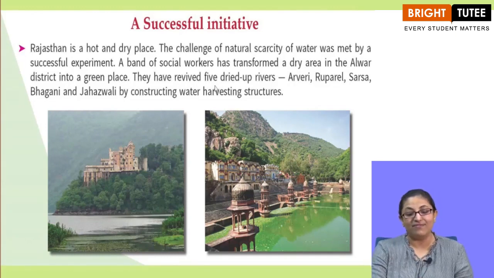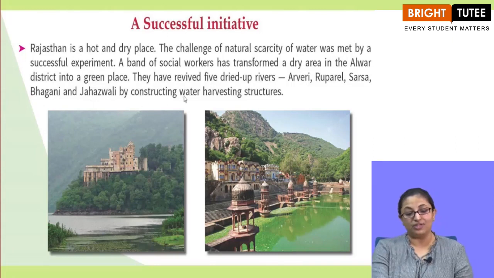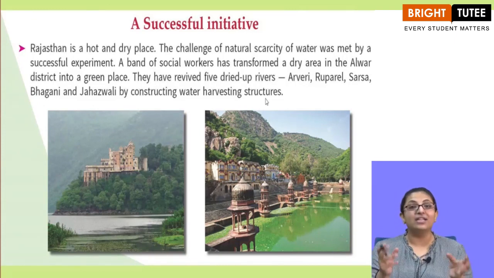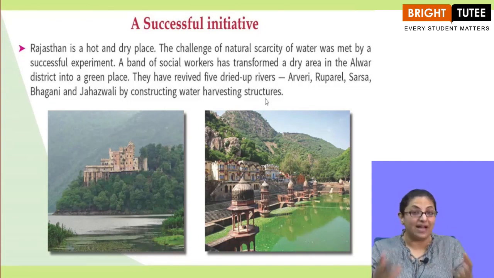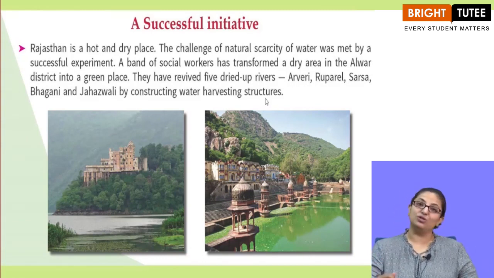They have revived 5 dried up rivers: Arveri, Ruparel, Sarsa, Bhagani and Jahazwali by constructing water harvesting structures. They constructed structures where the rainwater can be harvested. So they harvested water and they actually revived the dried up rivers. 5 dried up rivers were revived by these social workers.